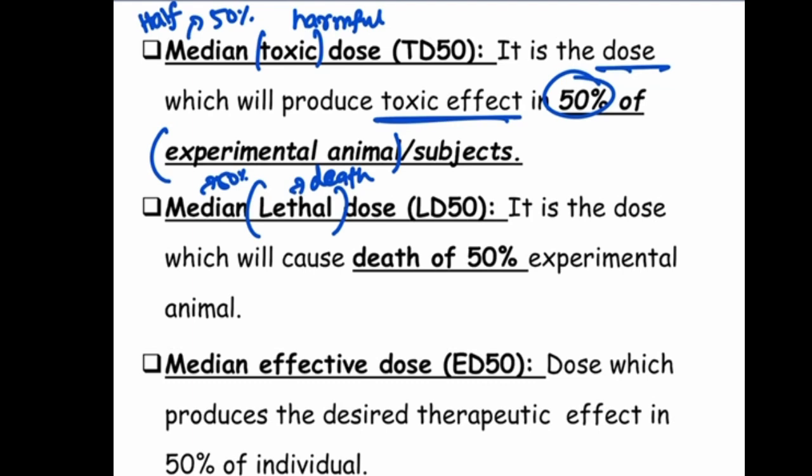So median lethal dose is the dose which causes death of 50% of the animals. And median effective dose: effective means the desired therapeutic effect. It is the dose which produces the desired therapeutic effect in 50% of individuals.